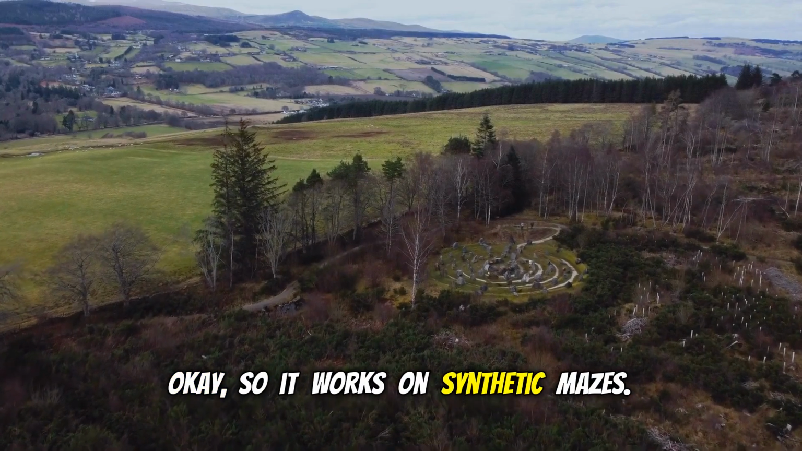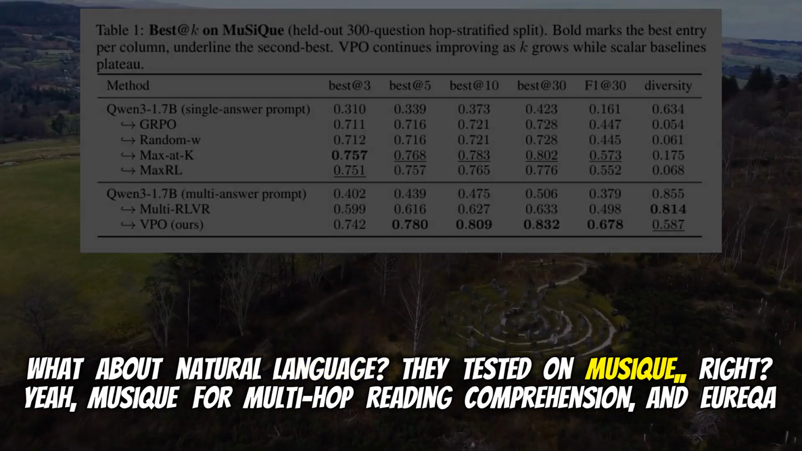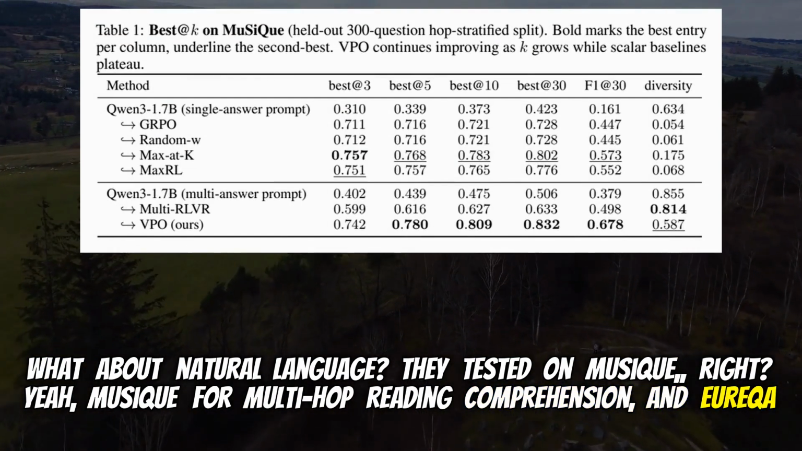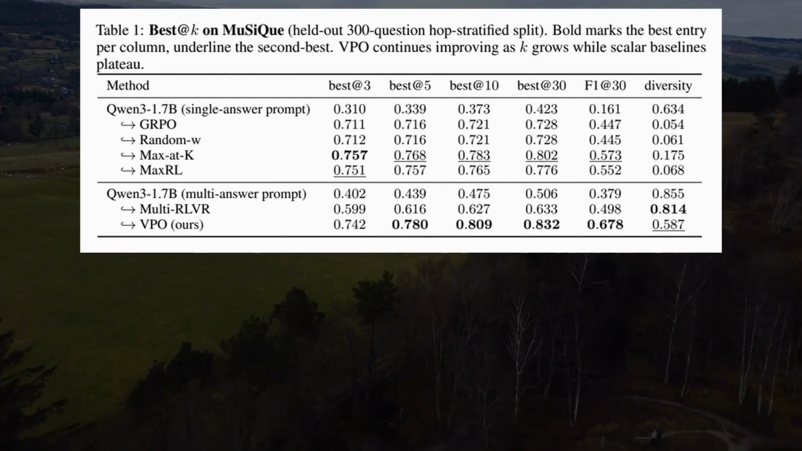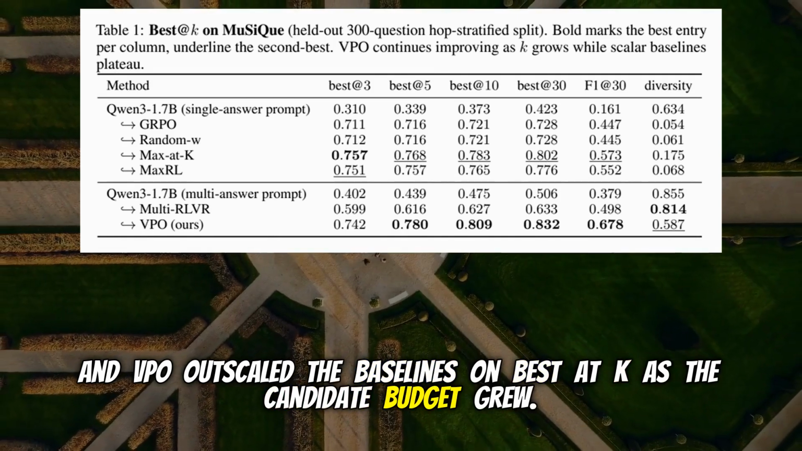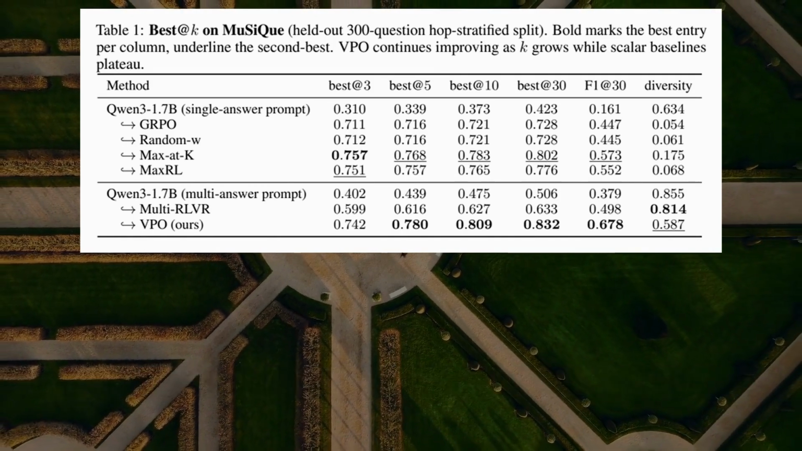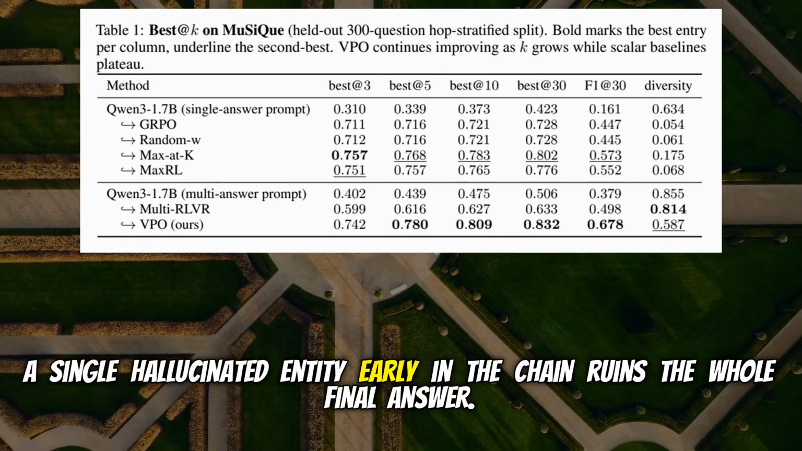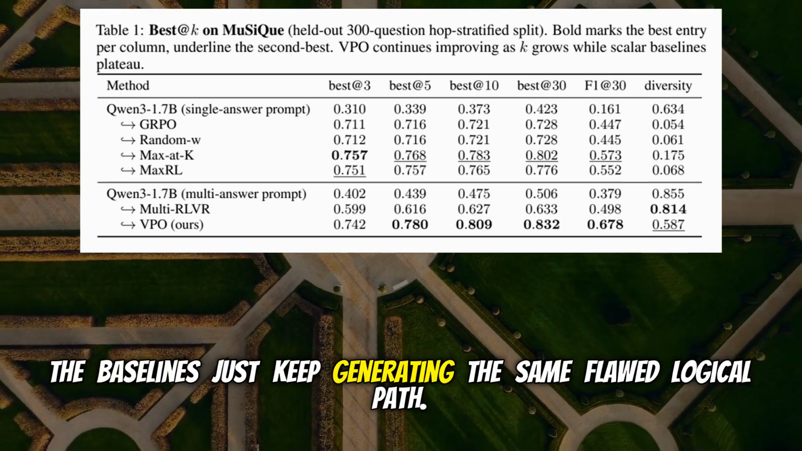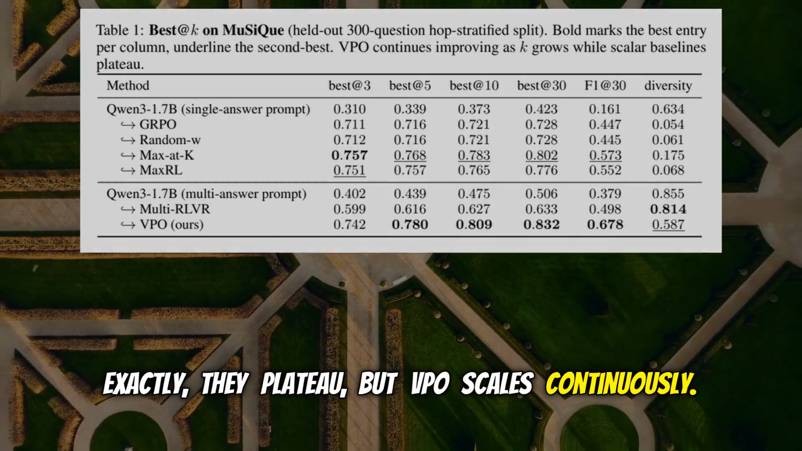Okay, so it works on synthetic mazes. What about natural language? They tested on music, right? Yeah, music for multi-hop reading comprehension, and GRQA for 5-hop logic reasoning. And VPO outscaled the baselines on best at K as the candidate budget grew. Right, because in multi-hop reasoning, diversity is critical. A single hallucinated entity early in the chain ruins the whole final answer. The baselines just keep generating the same flawed logical path. Exactly, they plateau. But VPO scales continuously.